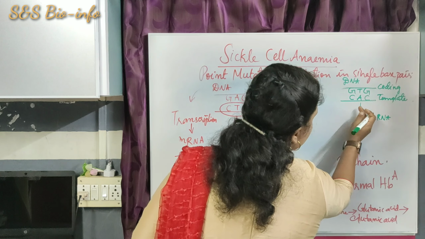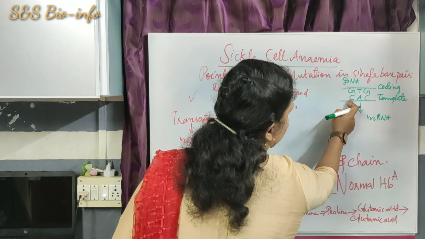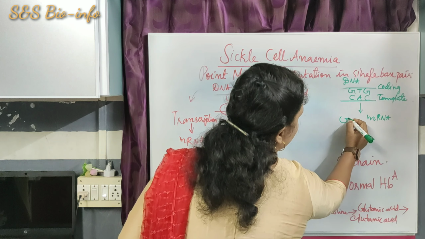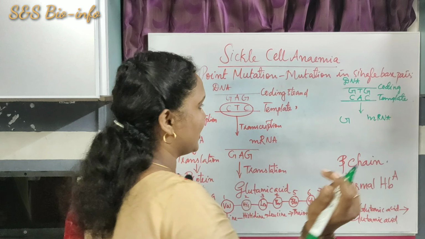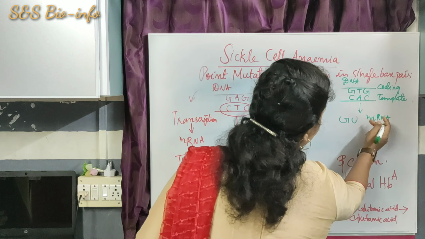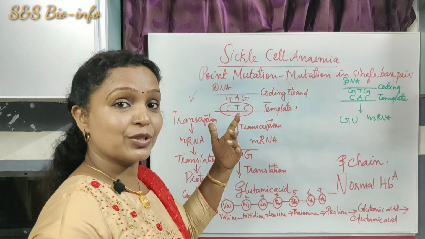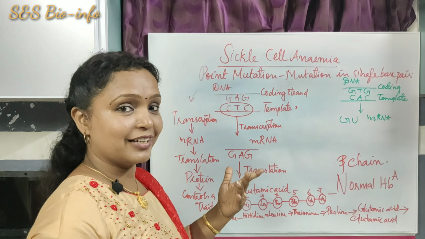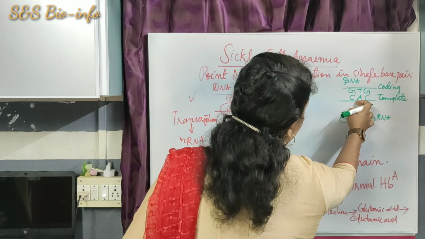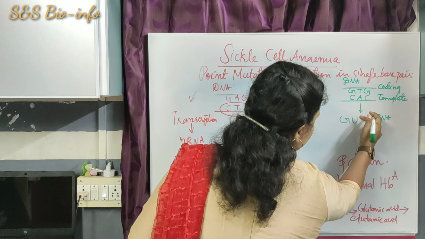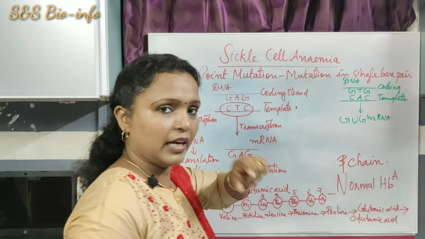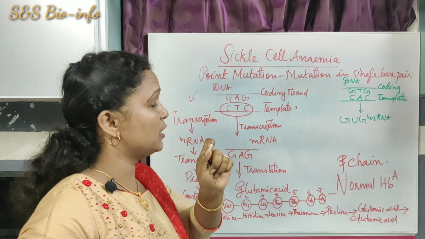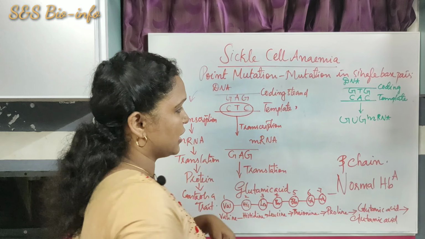So it forms the complementary strand: cytosine to guanine, adenine to not thymine, that is uracil. Instead of thymine in RNA there is uracil. So here adenine to uracil, cytosine to guanine. Here a sequence of GUG is produced by transcription.